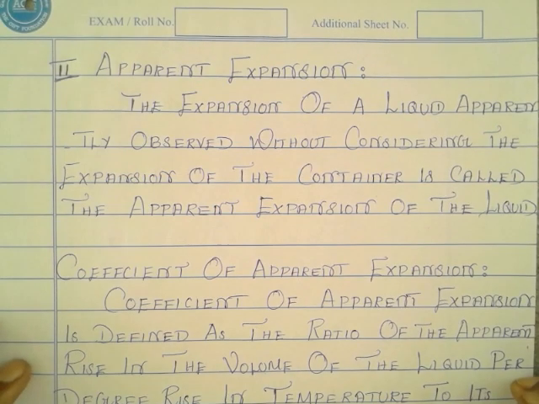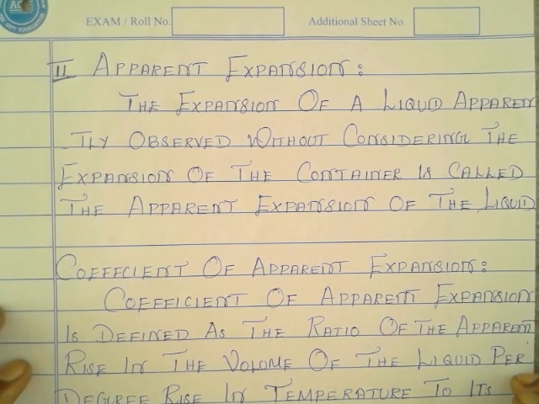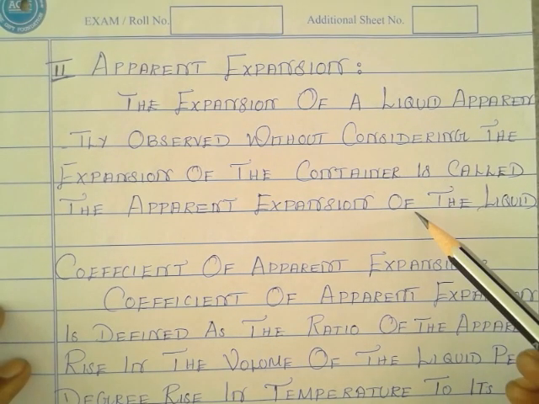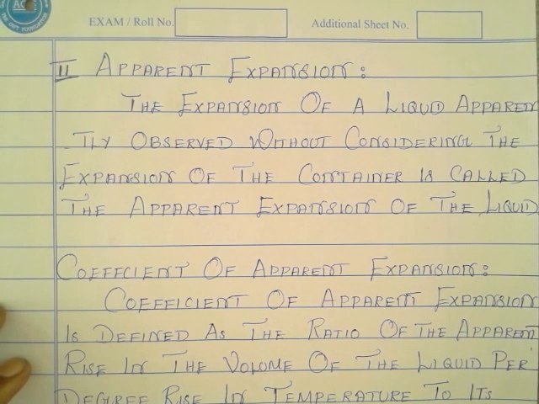Once again we will increase the temperature of the solid medium, meaning we are applying external heat energy. The total heat energy is used to increase the temperature of the solid, then that solid medium will expand. There are three types of expansion in solid medium.